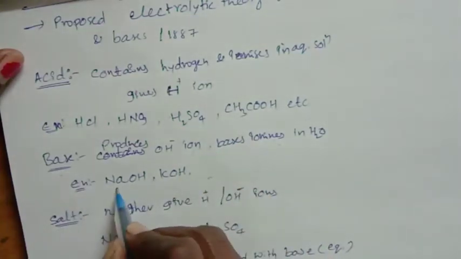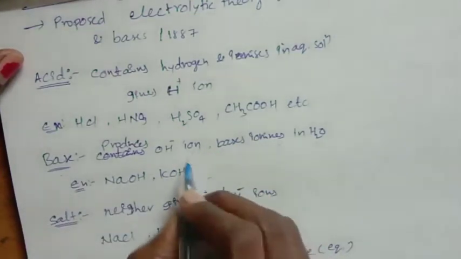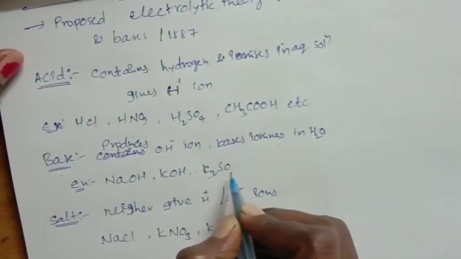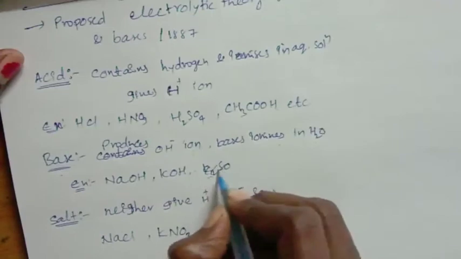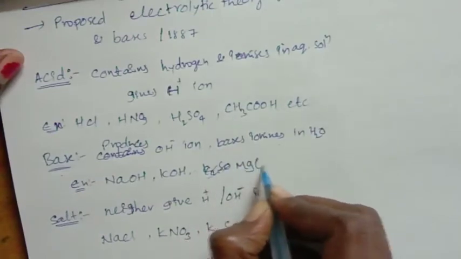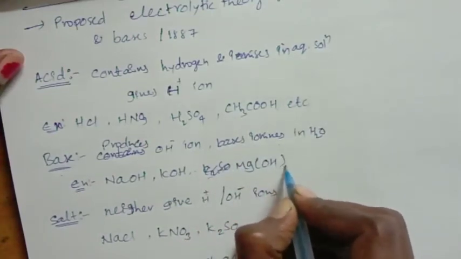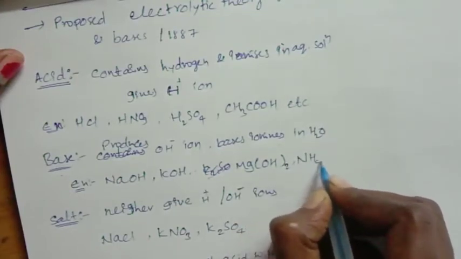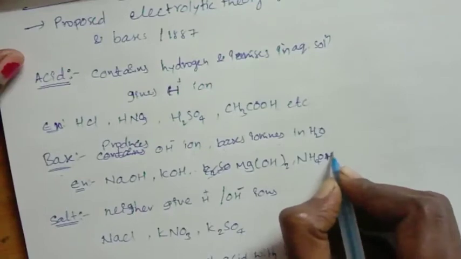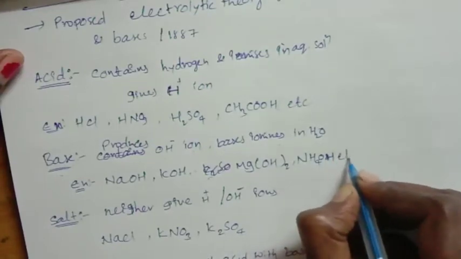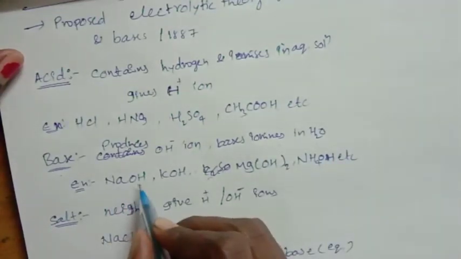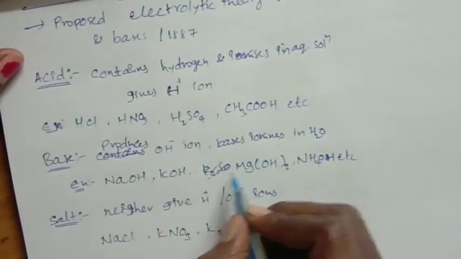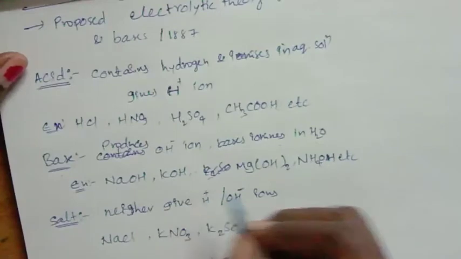For example, NaOH, KOH, Mg(OH)2, and ammonium hydroxide, etc. These form OH minus ions or hydroxyl ions, so they are called bases.